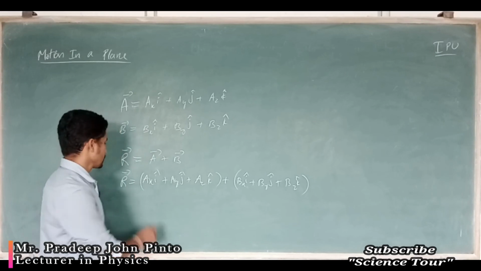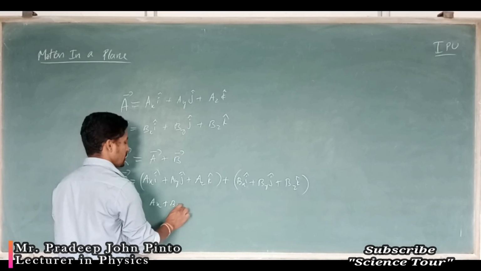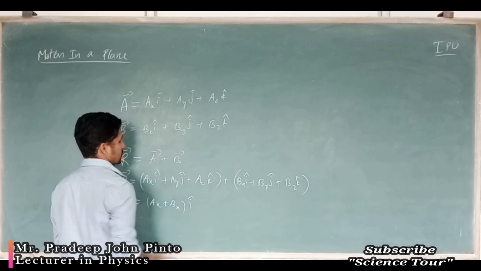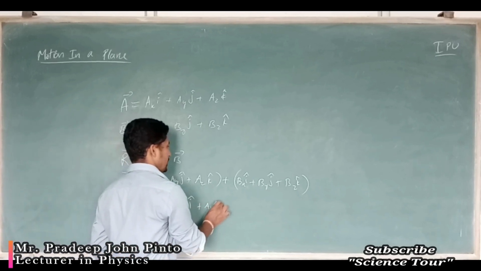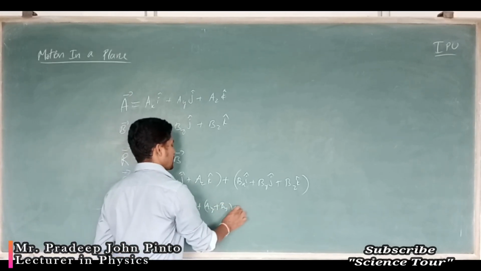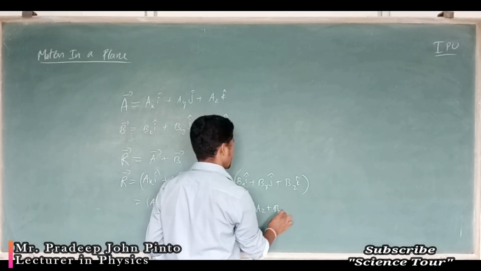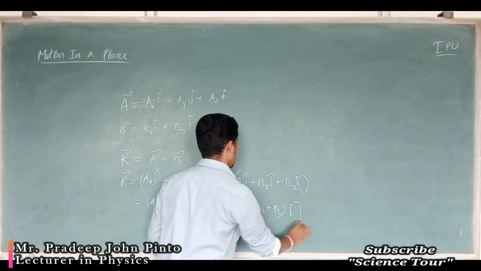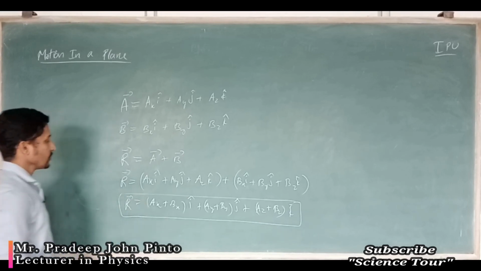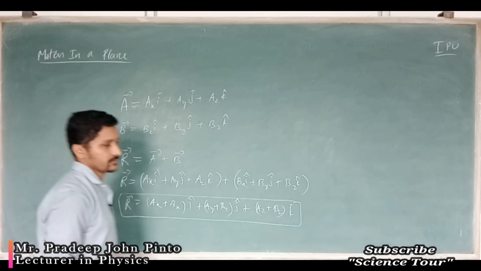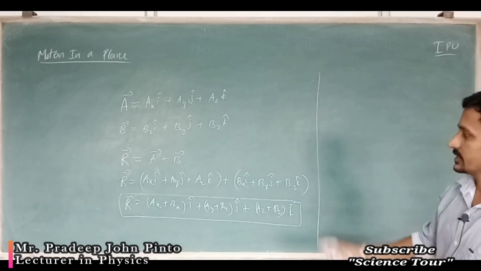So I can take the i components together: (ax + bx) i cap + (ay + by) j cap + (az + bz) k cap. Like that we are going to write it. This is the thing we are going to study, and this is the analytical method.